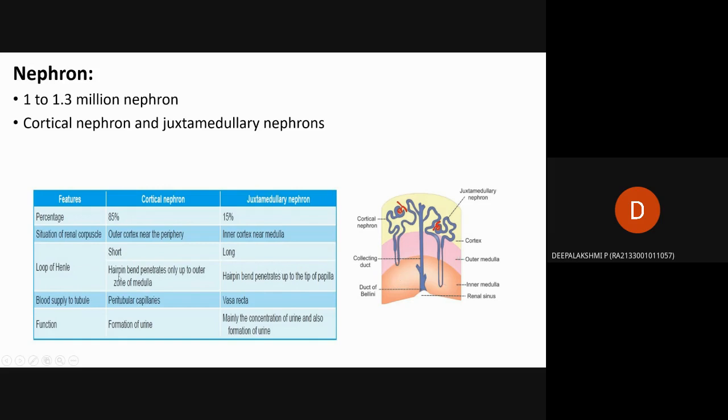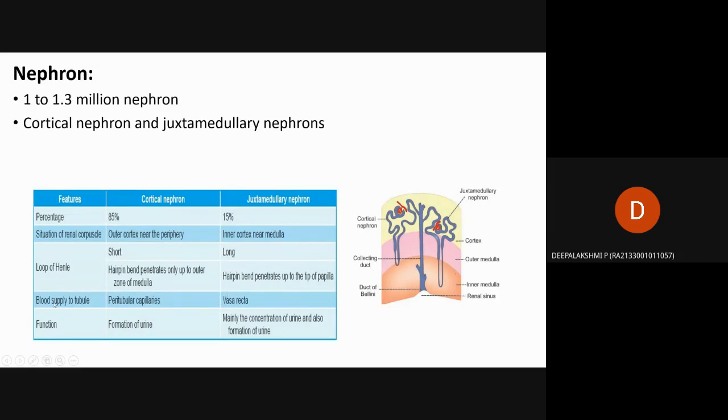Here the hairpin bend penetrates only up to the outer zone of medulla. In juxtamedullary nephrons it penetrates up to the tip of the papilla. The papilla is not labelled here, but the hairpin bend penetrates up to the tip of the papilla.